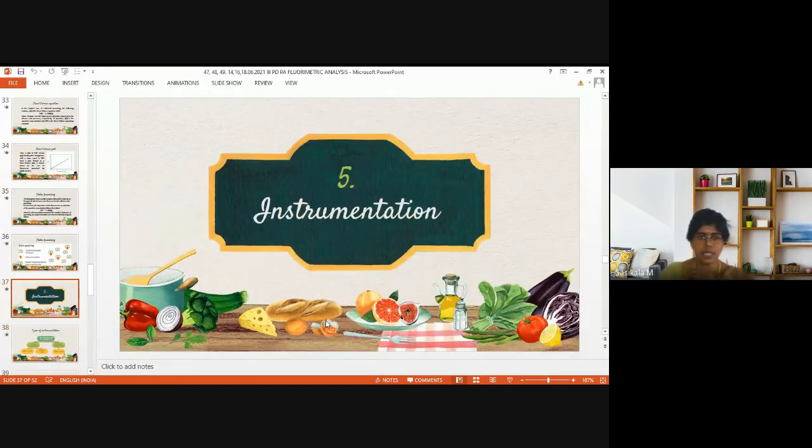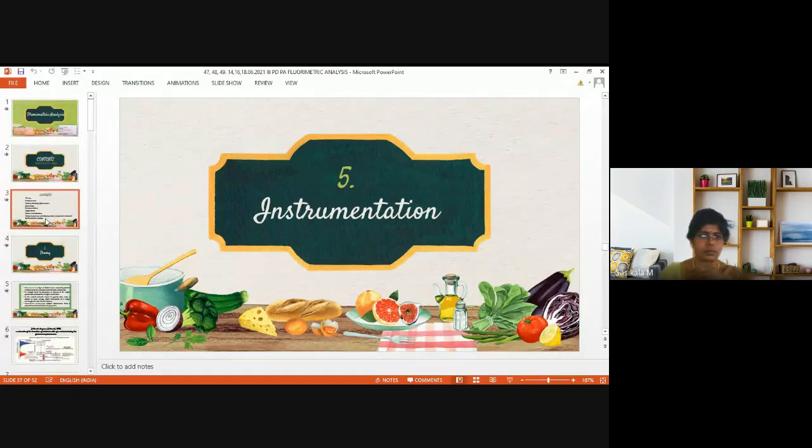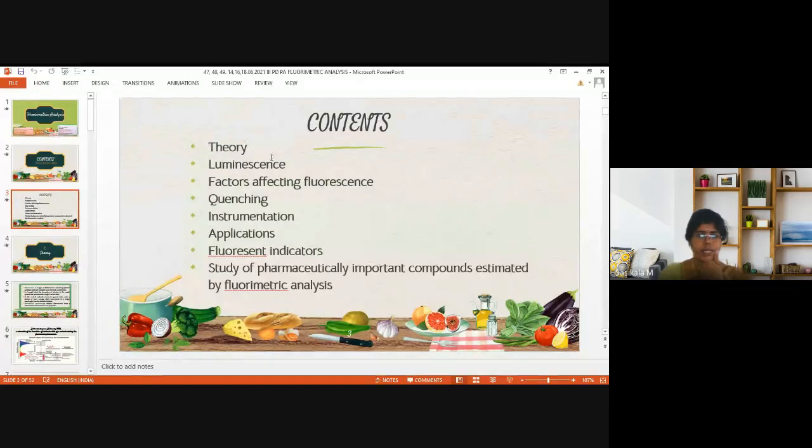Instrumentation part. Till now, we have seen all theories only. Let's see what all we have covered. We have covered theory, luminescence, factors, and quenching. This all covers the theories behind fluorimetric analysis. Now let's move on to the actual process of fluorimetric analysis, that is instrumentation and its mechanism.